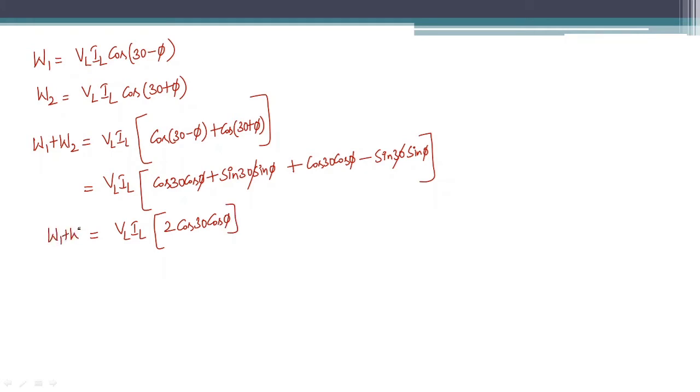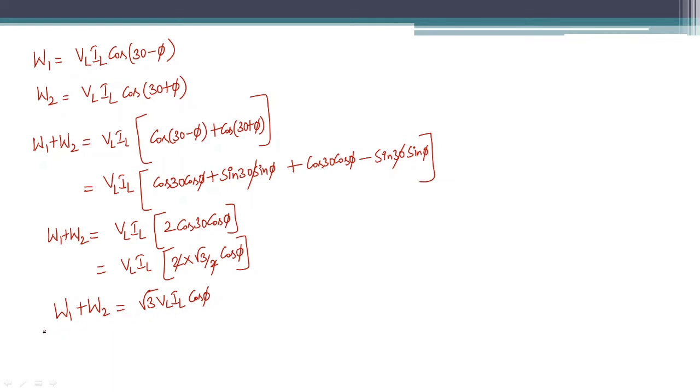It is W1 plus W2, right? What is cos 30? Cos 30 is root 3 by 2. We know this already. So 2 into root 3 by 2 cos phi. So 2 gets cancelled. Finally you will get the summation of the two wattmeter readings as root 3 VL IL cos phi, right? This is equal to three phase power.